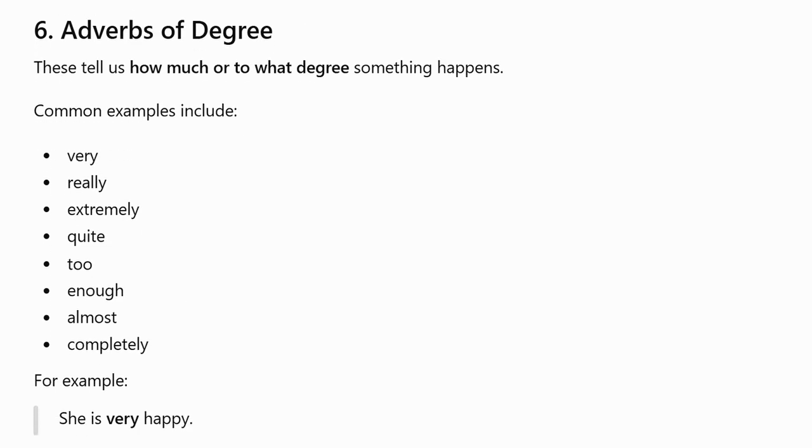Next, adverbs of degree. These tell us how much or to what degree something happens. Common examples include very, really, extremely, quite, too, enough, almost, completely. For example, she is very happy.